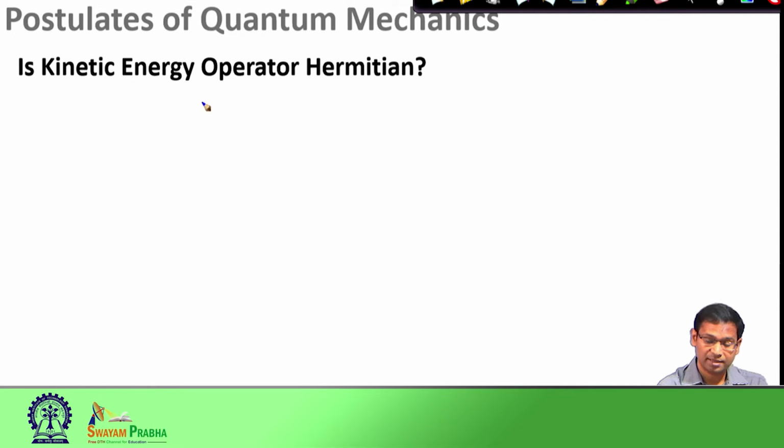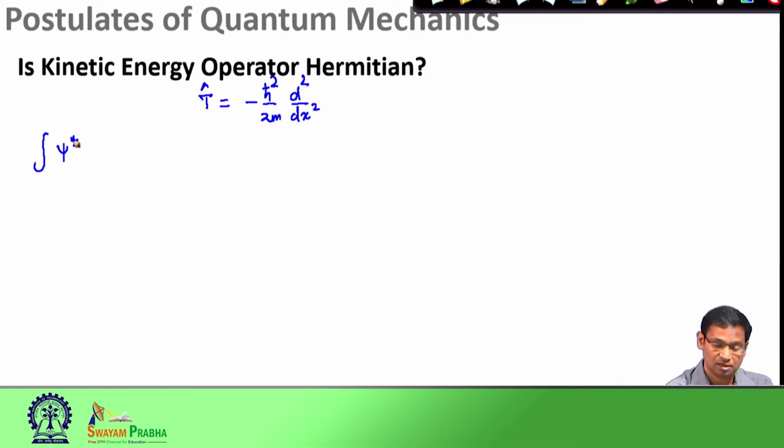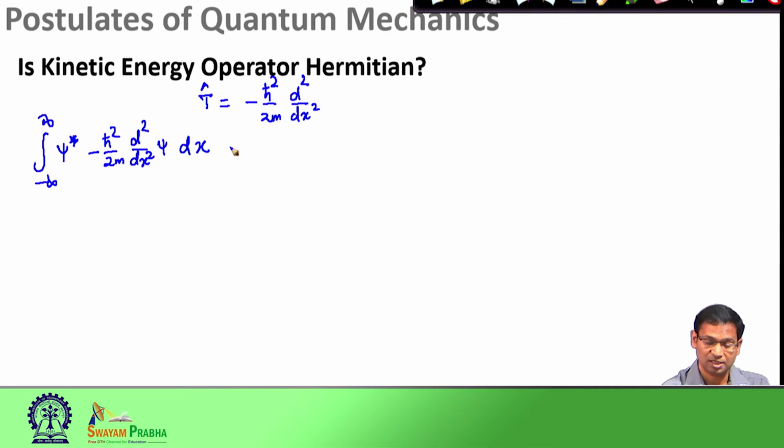If you remember, the kinetic energy operator T, or sometimes it is given as K cap, has this functional form. To show that it is Hermitian, we start from the condition that the integral of psi star, minus h bar square by 2 m, times d square psi by dx square, where x goes from minus infinity to plus infinity.